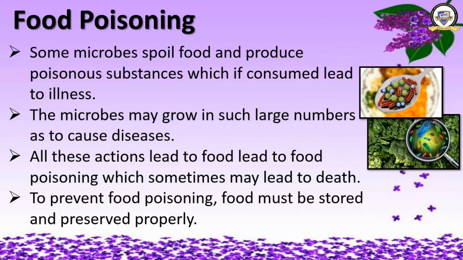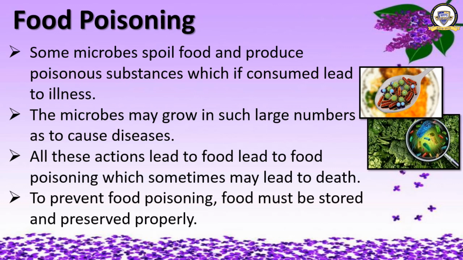See, here are two pictures that show food poisoning. In the first picture, you can see a spoonful of microorganisms. We are consuming microorganisms and food poisoning happens. And the second picture shows broccoli.